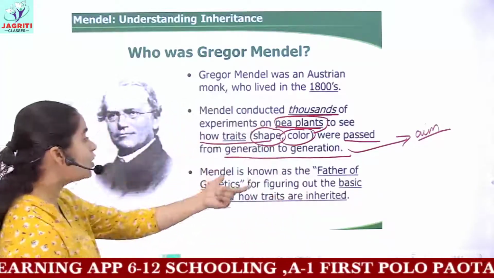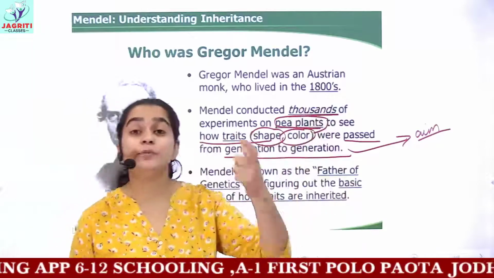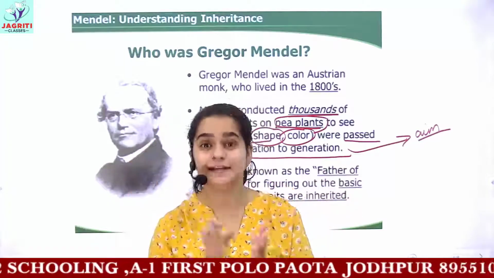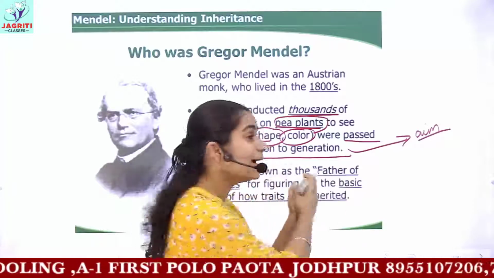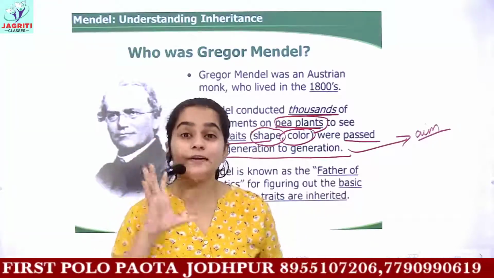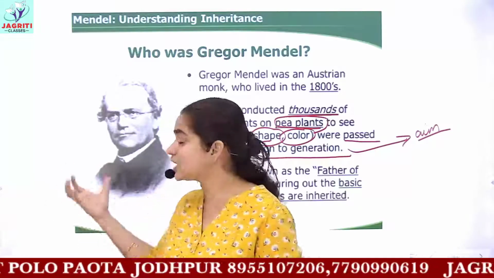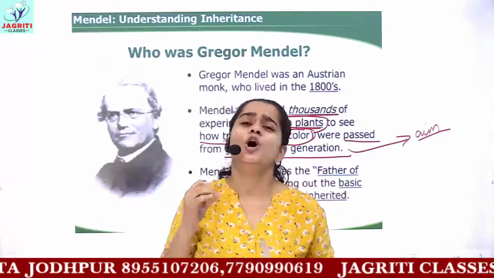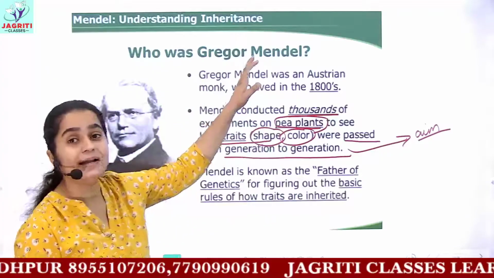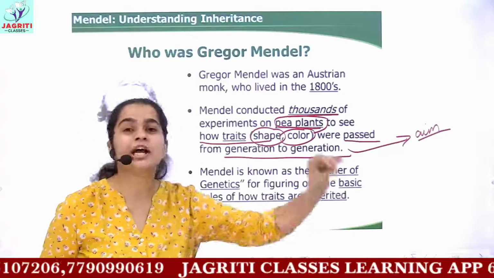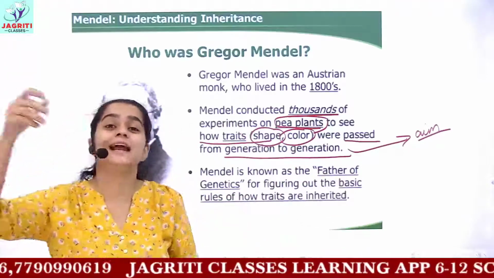Because he was successful in providing us the basis of inheritance or heredity, he gave some laws and explanations according to which you can tell which similar features the child would have to their parents, or why the child looks similar to his parents, whether a human child or any other animal child.